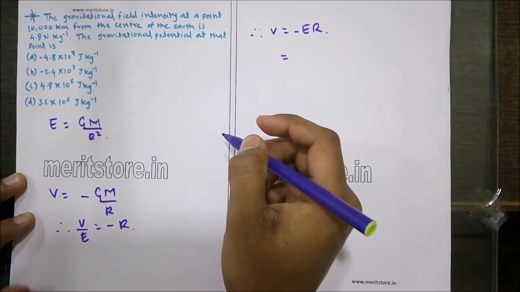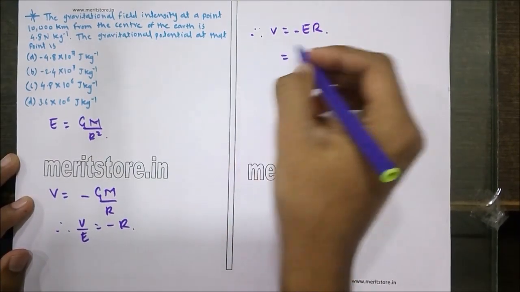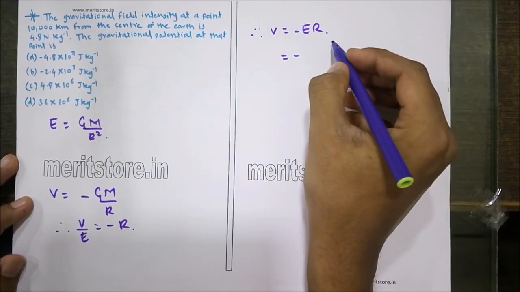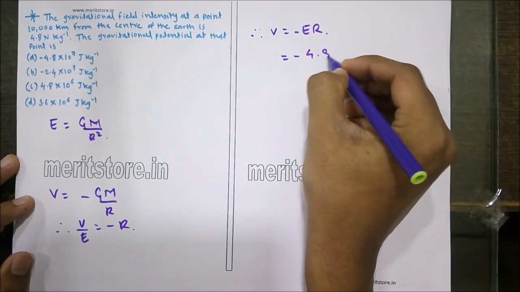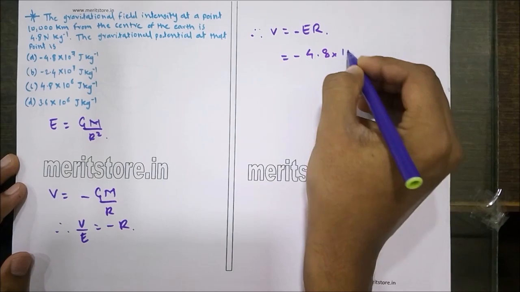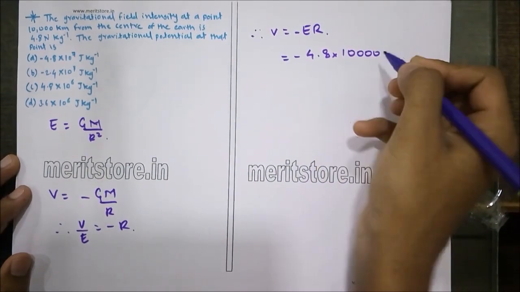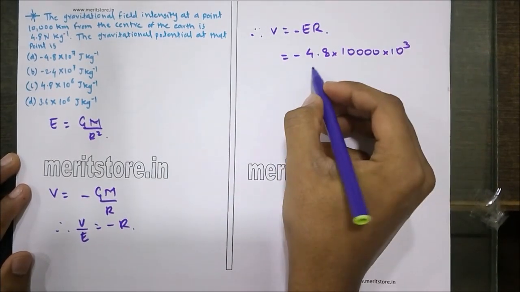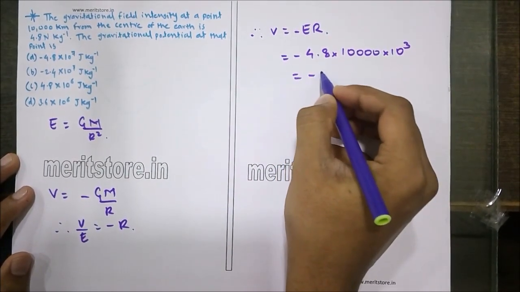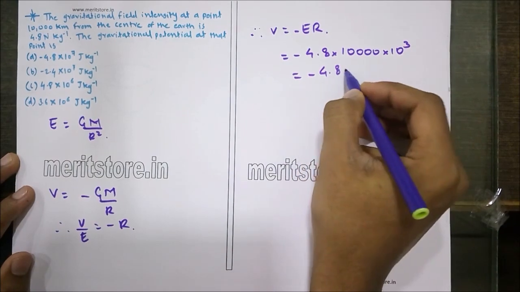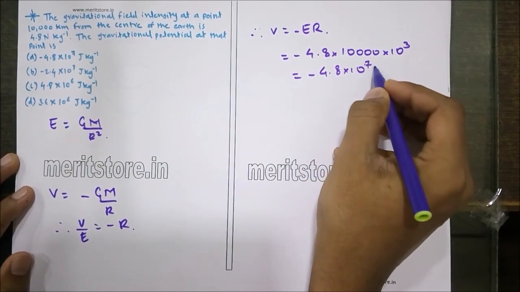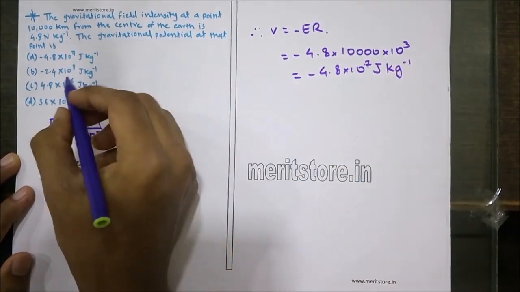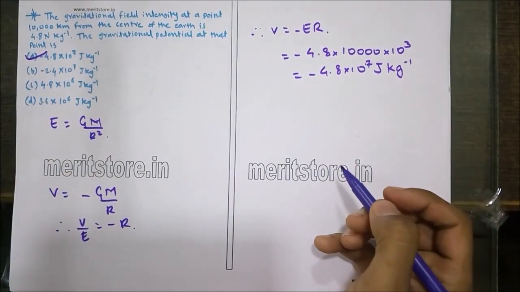So the gravitational potential at the point is minus 4.8 into 10,000 into 10 raised to 3 meters, in order to convert it into meters. So that is nothing but minus 4.8 into 10 raised to 7 joules per kg. Hence option A is the correct answer.